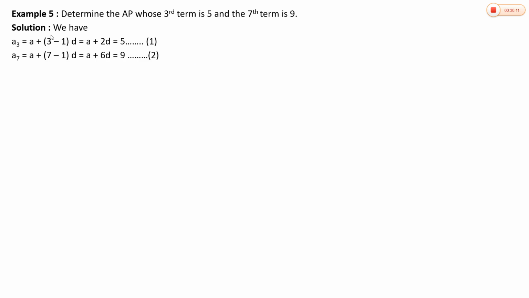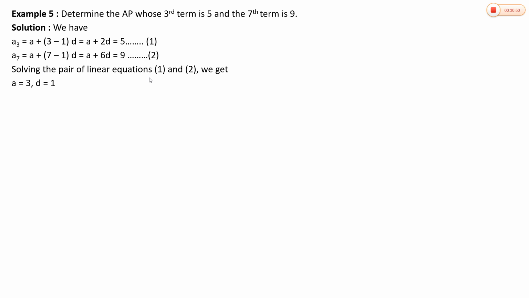Now, we know the formula of An. An is equal to A plus n minus 1 into D. Here the third term is given. So, A3 is equal to A plus, in the place of n, 3 minus 1 into D, which is A plus 2D, and A3 is 5. And A7 is equal to A plus 6D, which is equal to 9. That is given in the question. Here we got two equations, simultaneous equations. We are going to solve these equations and find the values of A and D.